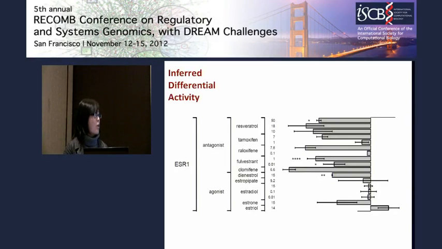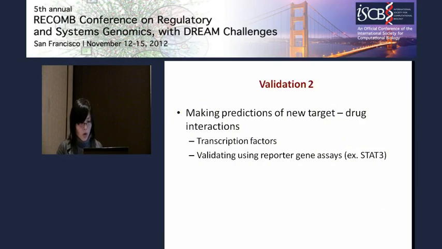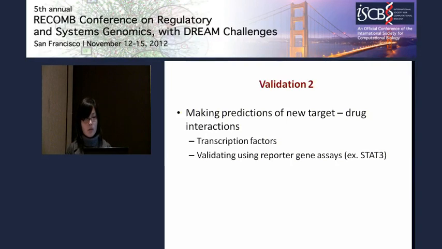The reason is probably that estradiol is already in the culture media of MCF7, so this pathway is already activated. Even though we add more agonist, it doesn't make much difference. This is why we mainly focused on the antagonists of the drug target. So now we have shown that we can predict drug mode of action and validate that through the known database.